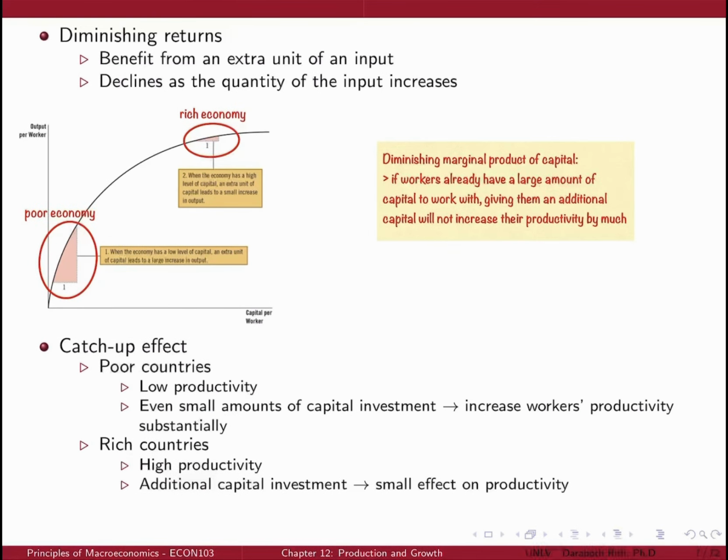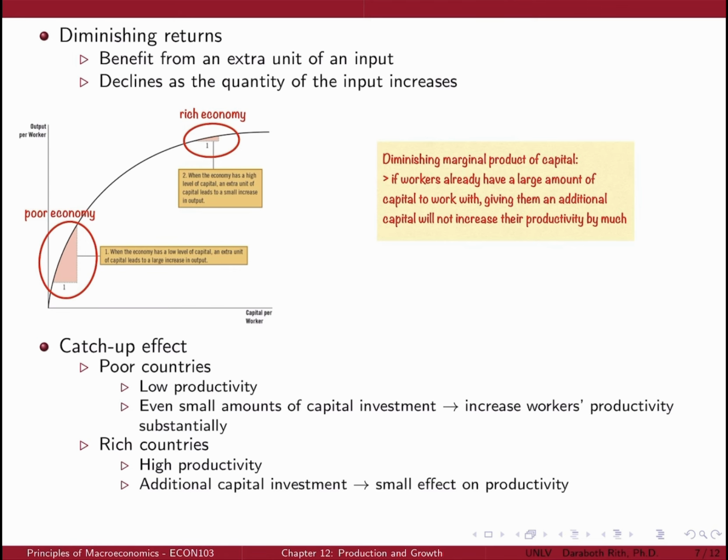This is evident in poor economies where the economy has a low level of capital. An extra unit of capital leads to a large increase in output. Conversely, in rich economies with a high level of capital, an extra unit of capital results in only a small increase in output.